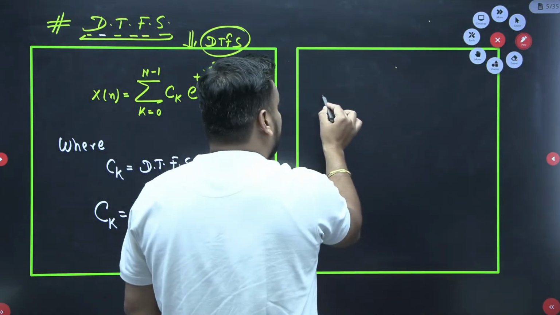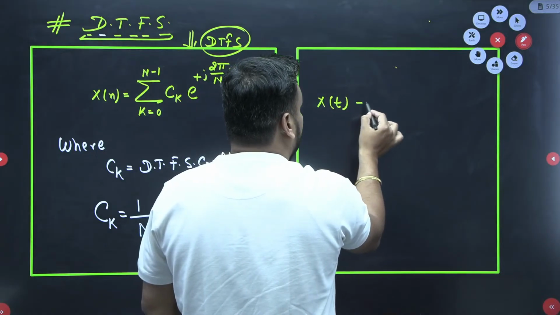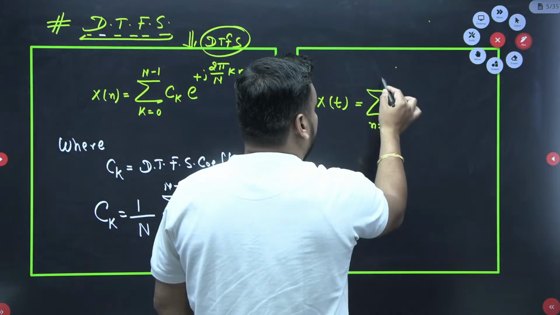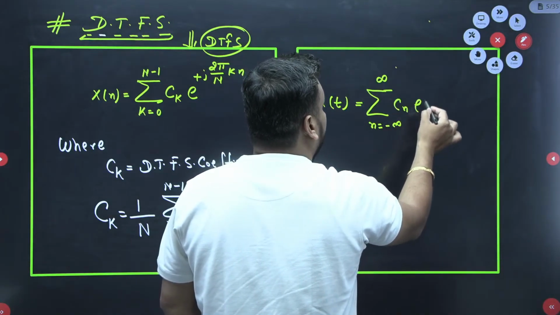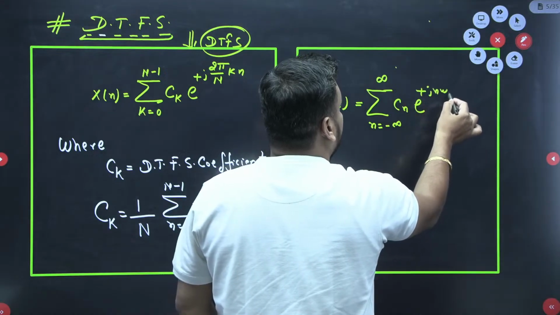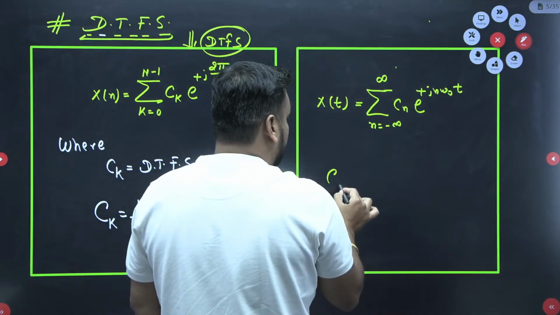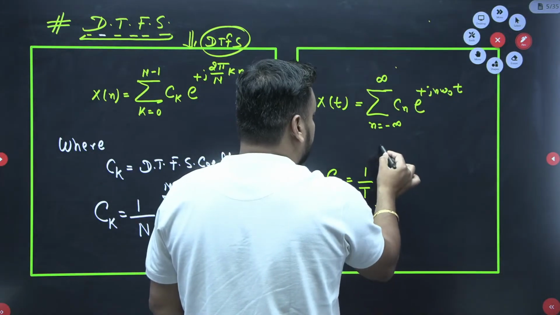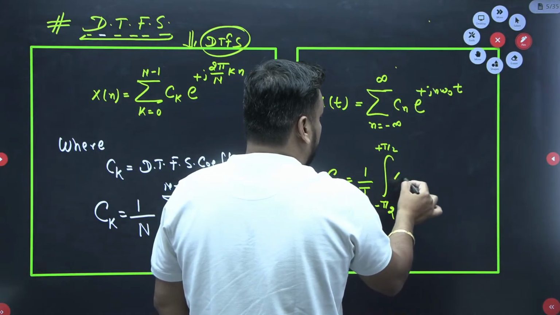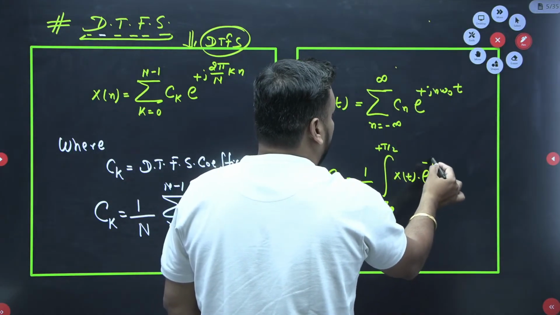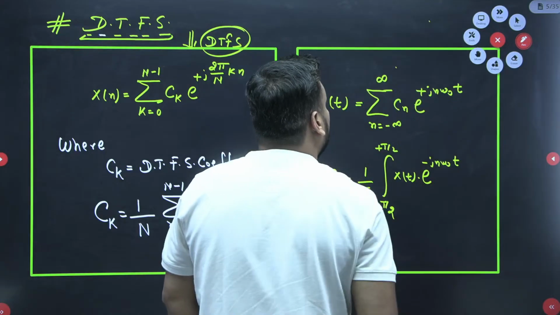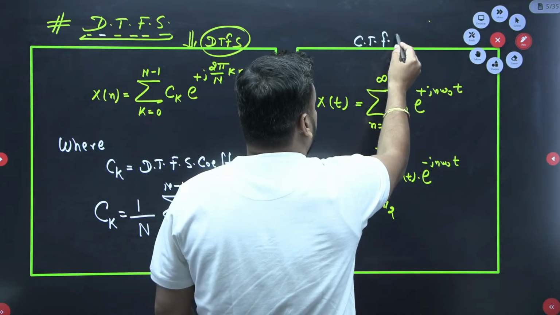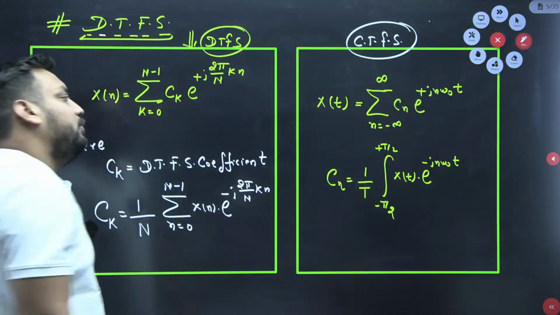If it is a continuous time signal, x(t) equals sigma, n equal to minus infinity to infinity, Cn e to the power plus j n omega 0 t, where Cn is the Fourier series coefficient and the formula is 1 by T closed integral from minus T by 2 to plus T by 2 of x of t times e to the power minus j n omega 0 t. So this formula is all about CTFS, continuous time Fourier series, and this is all about DTFS.